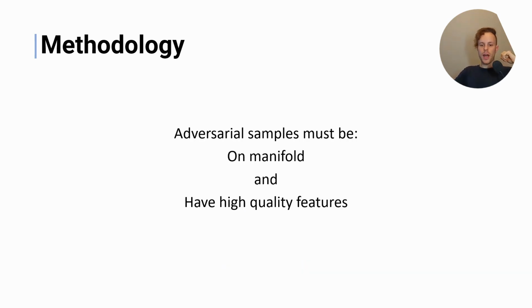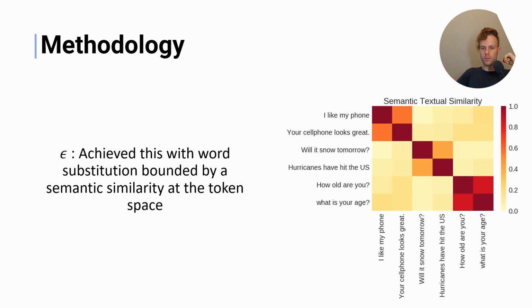And once we minimize this, we expect a more robust model. We assume that adversarial samples are on-manifold and have high quality features. And for epsilon, we use a semantic similarity encoder to make sure that the original sample and the adversarial sample are very, very similar in terms of meaning.